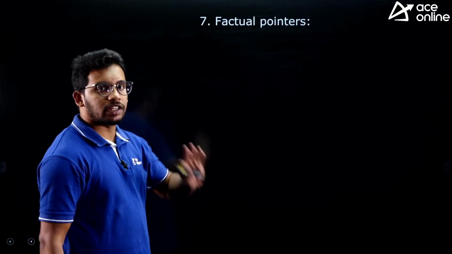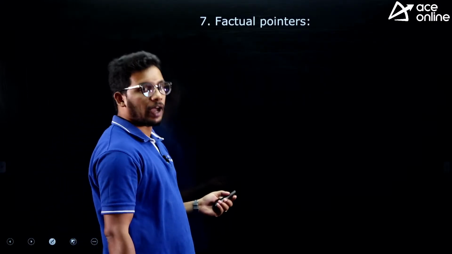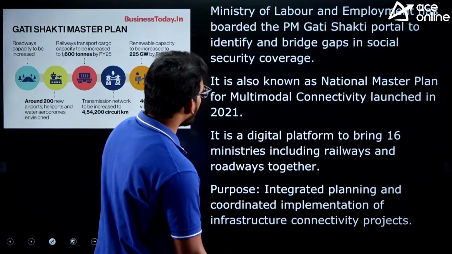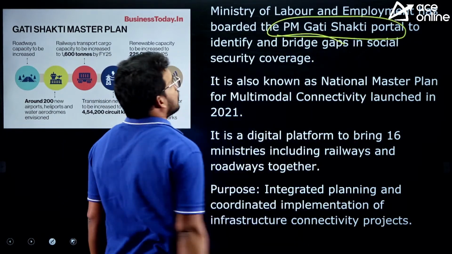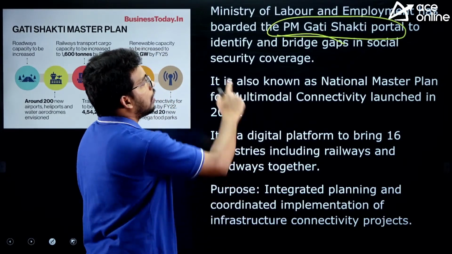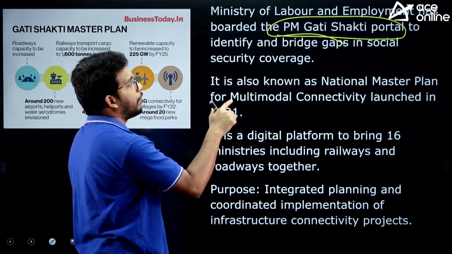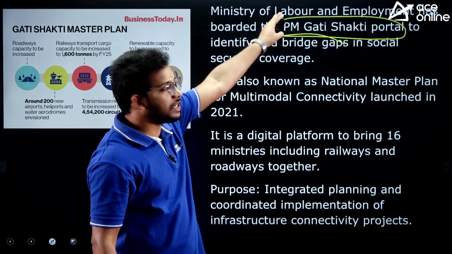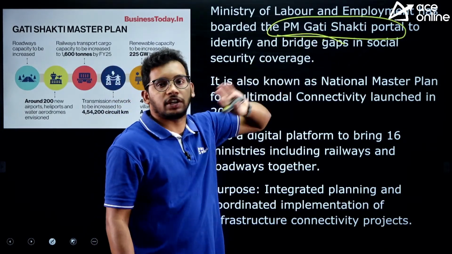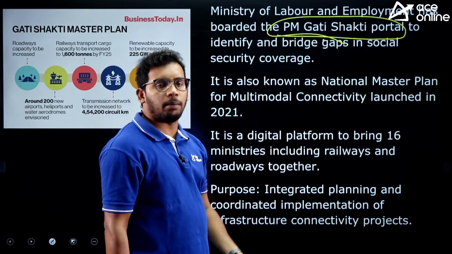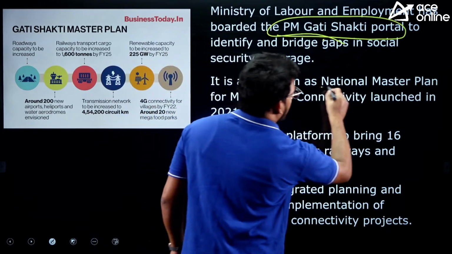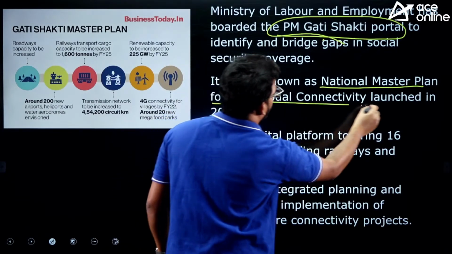Right, so those are the articles for today. Now let's see some factual pointers. First one is about the PM Gati Shakti portal. The Ministry of Labour and Employment was onboarded. That means this ministry has become part of the Gati Shakti program, right? And what is this Gati Shakti program? This is also called the National Master Plan for Multimodal Connectivity.